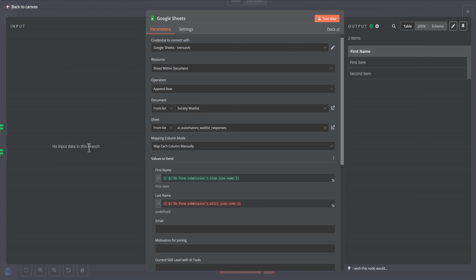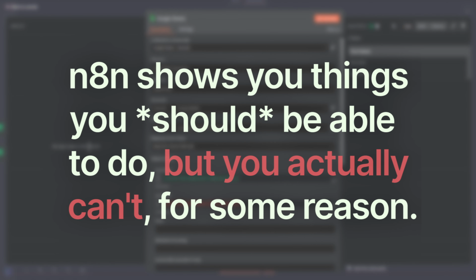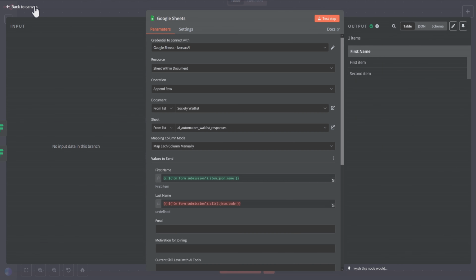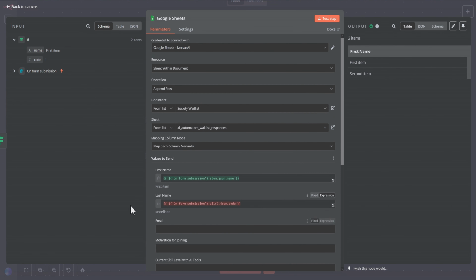So that's the first part of the annoyance. n8n gives you things that it seems like you should be able to do, but you actually can't, and for no good reason that I can see. That is one part of the example, but I'm going to go ahead and undo this true branch here and just have the false branch coming into this node. I'm going to click on it again, and there's now my input.